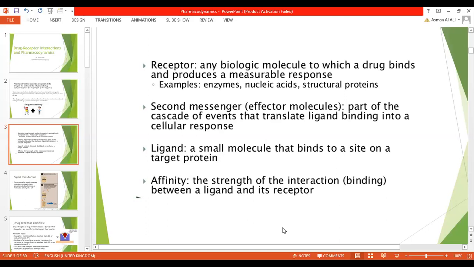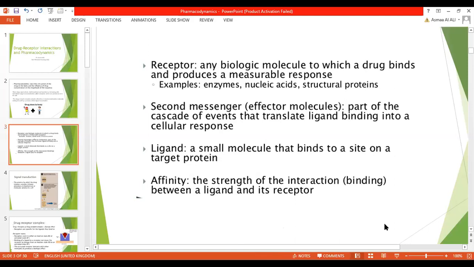So ligands, which are small molecules, صغيرة موجودة, bind on the target protein. Also, there is another definition we will hear, affinity, which is the strength of the interaction or binding between ligand and its receptor. So, there is interaction or binding between the ligand and the receptor. What is ligand? A small molecule that binds to a site on a target protein. So, receptor, it's any biological molecule to which a drug binds and produces its effect.